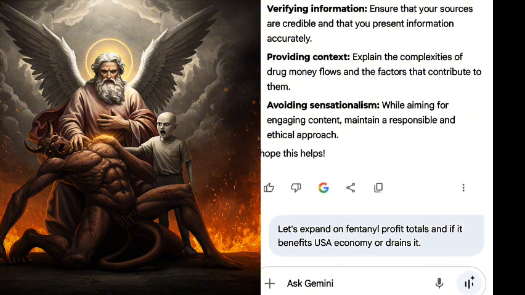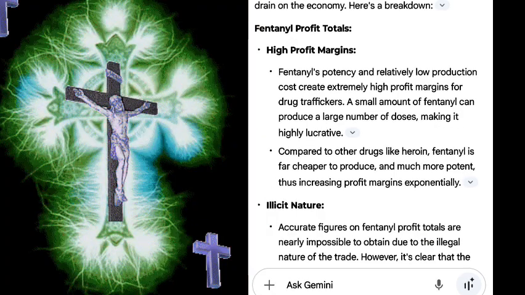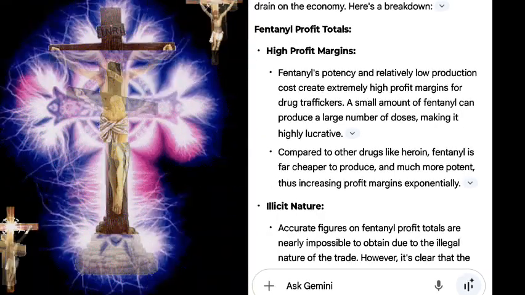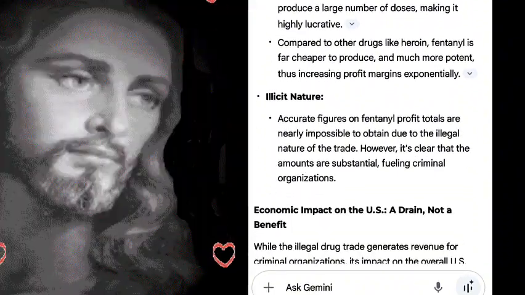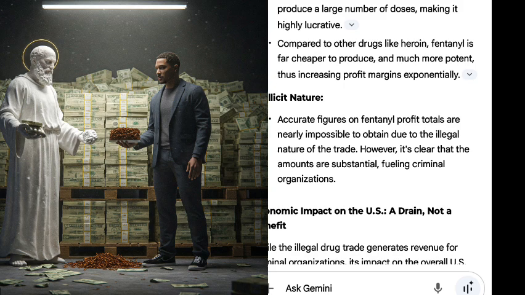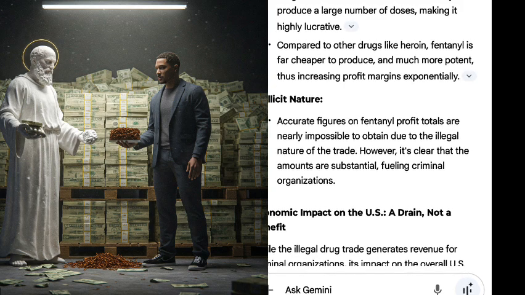Here's a breakdown. Fentanyl profit totals. High profit margins. Fentanyl's potency and relatively low production costs create extremely high profit margins for drug traffickers. A small amount of fentanyl can produce a large number of doses, making it highly lucrative. Compared to other drugs like heroin, fentanyl is far cheaper to produce and much more potent, thus increasing profit margins exponentially.